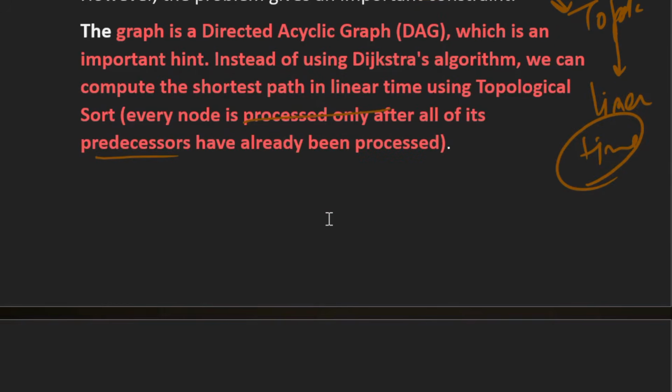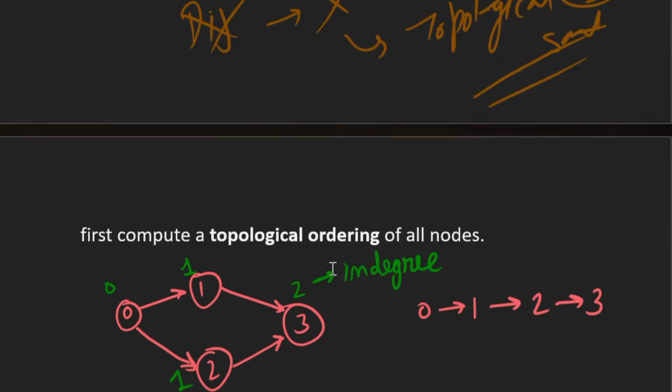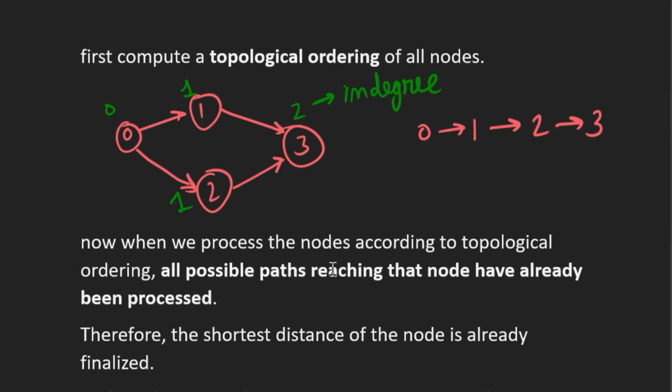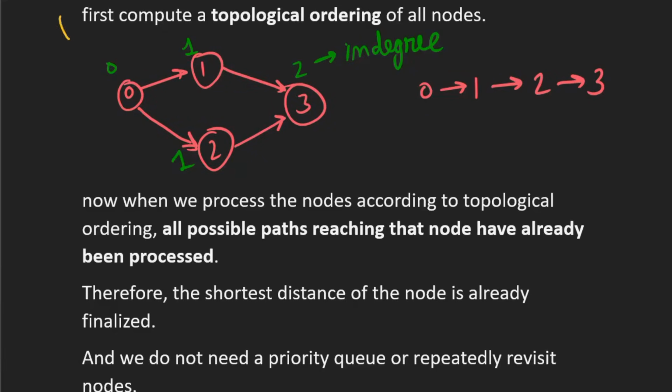So instead of using Dijkstra's algorithm for verification of x, we'll use topological sort. Let's see how topological sort works. First, we'll compute the topological ordering of all the nodes.